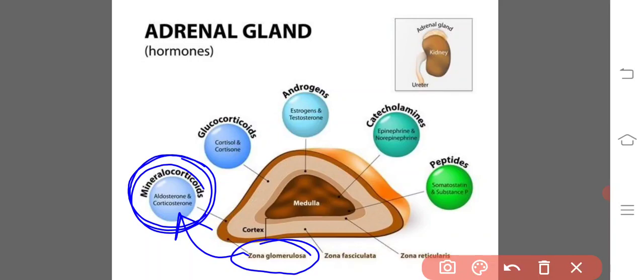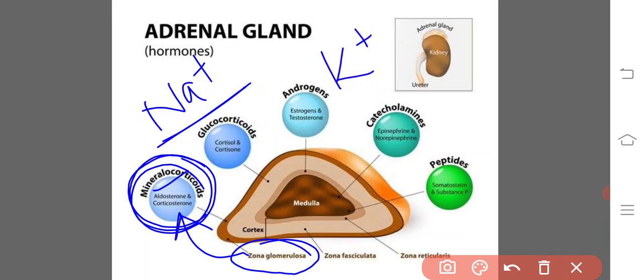Now, these steroid hormones, especially aldosterone, increase the rate of sodium reabsorption by the kidney and thereby increase the blood sodium levels. At the same time, when it increases sodium reabsorption, it eliminates the potassium and hydrogen ions from the body fluids.